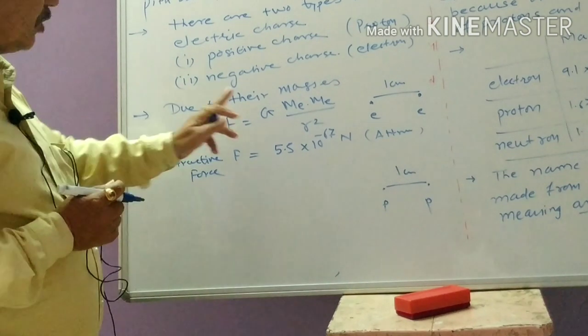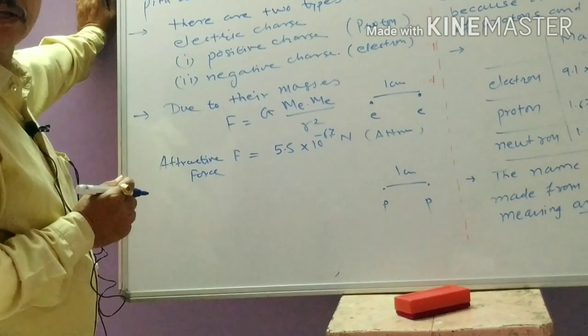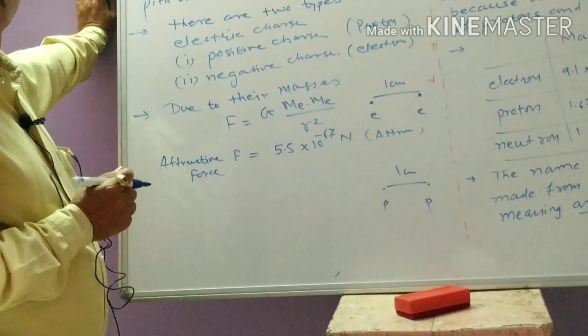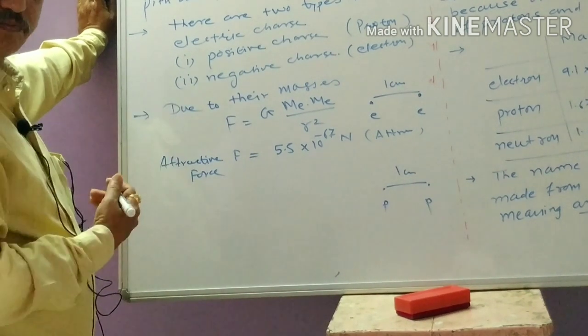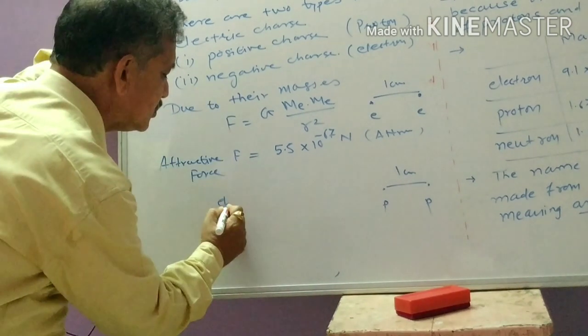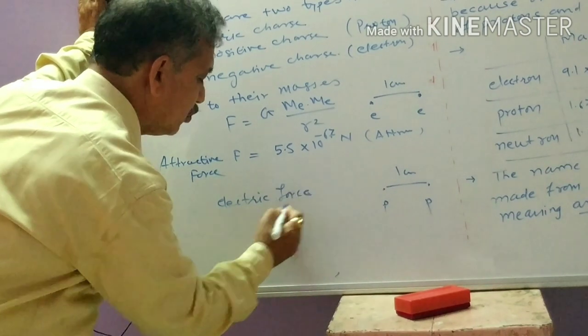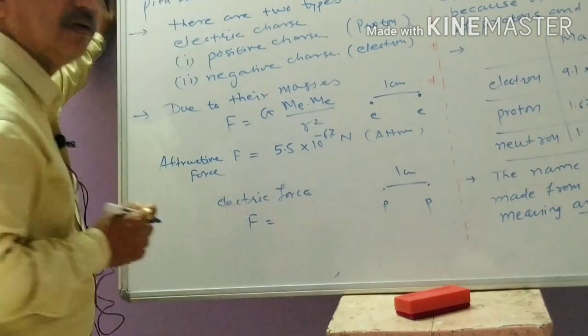Over and above this attractive force, here the electrons possess charges, and due to charge they also possess some new kind of force, and that new kind of force is said to be the electric force. You can calculate this electric force by using Coulomb's law.